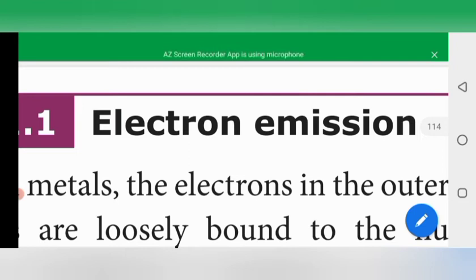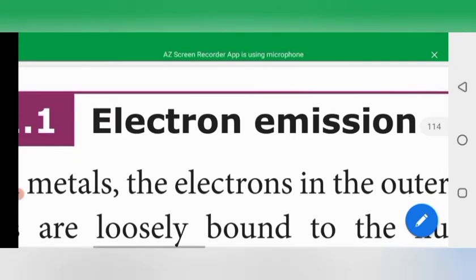Even at room temperature, the free electrons are not able to come out of the metal. They only move inside the metal, and these are called free electrons. When we give extra energy, like raising the temperature, the electrons are able to come out of the surface of the metal. That phenomenon is called electron emission.